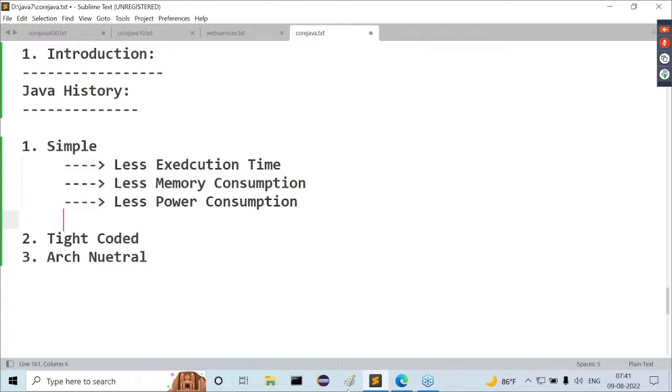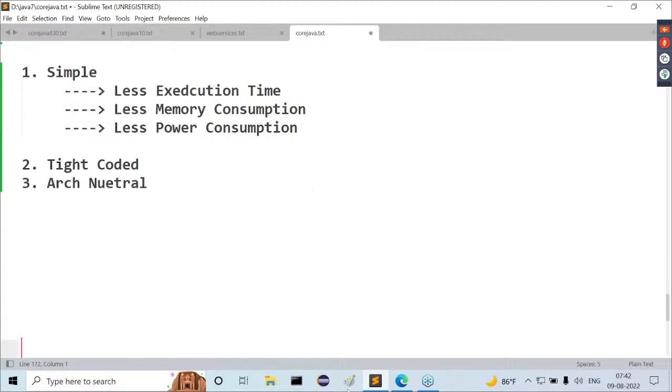How is that new programming language simple? What did they want to see in a simple programming language? It should take less execution time, less memory consumption, and less power consumption. Observe carefully: less execution time will increase the performance of the end product, less memory consumption will reduce the cost of the end product, and less power consumption will reduce the maintenance cost of the end product. These are the three advantages we get from this. Got it or not?